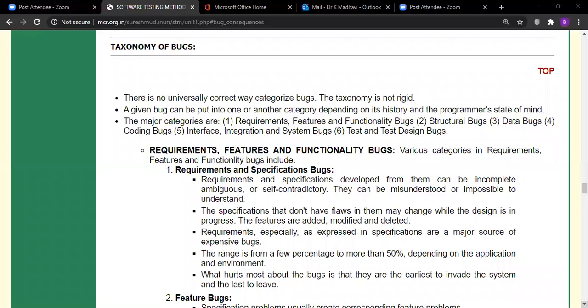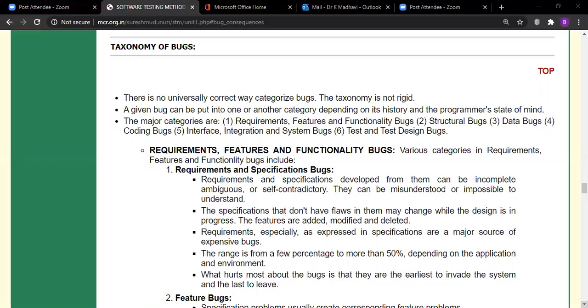What kind of programming environment you have chosen for the software development, and what kind of environment the customer is expecting. If these do not coincide, or if there is a lot of difference between that expectation, then it leads to bugs that will become expensive bugs. They are the earliest to invade the system and the last to leave. So that is the major problem for this category of bugs.